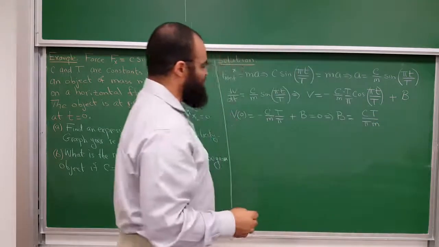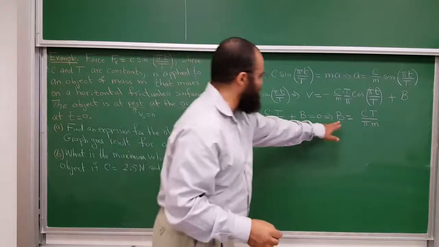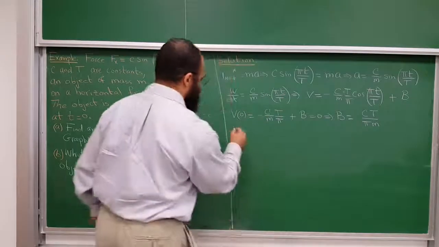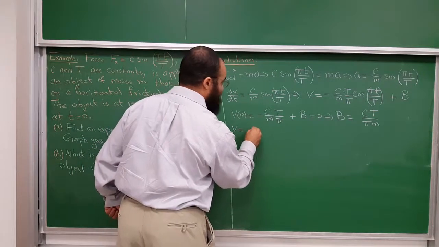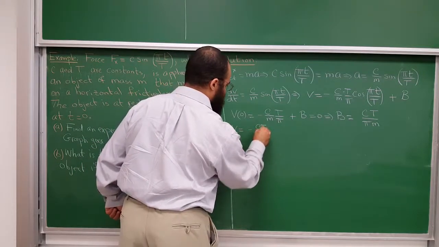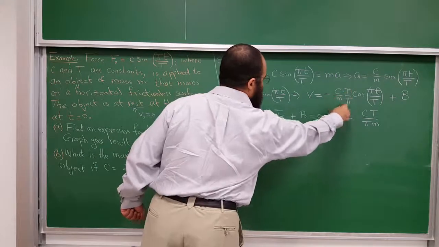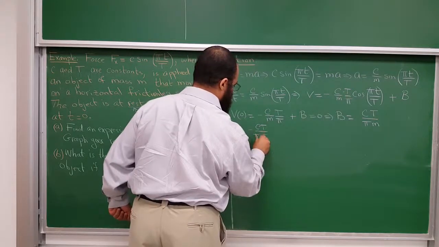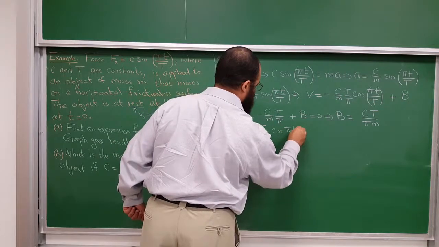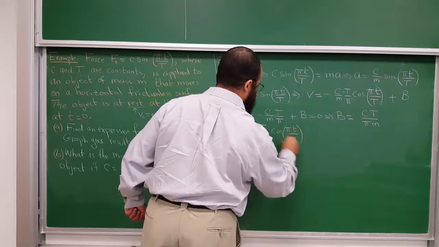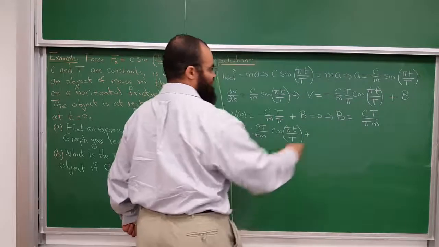So the full expression for the velocity, since we have determined what b is, is that v as a function of time will be negative C T over pi m times the cosine of pi t over capital T, plus the constant b.